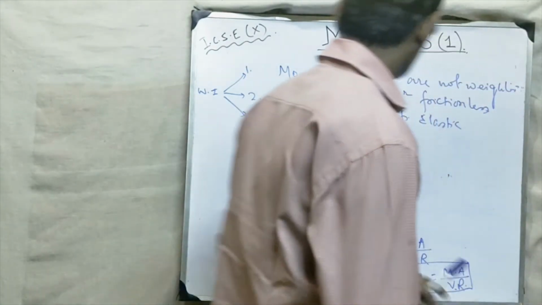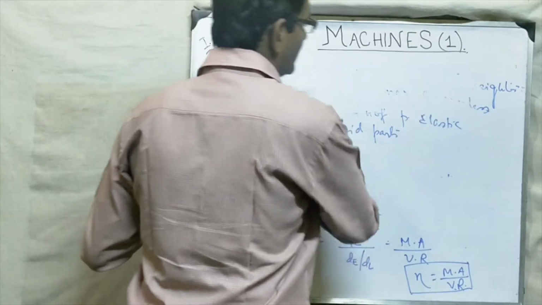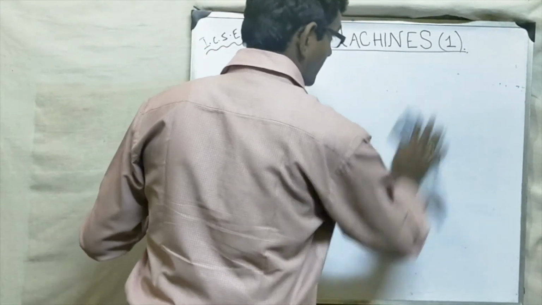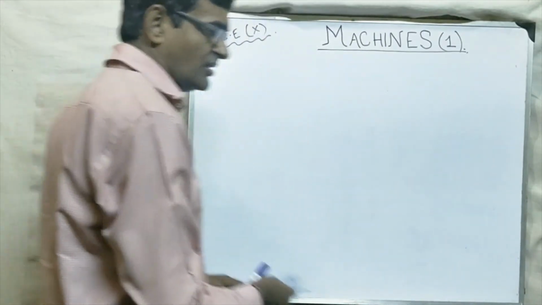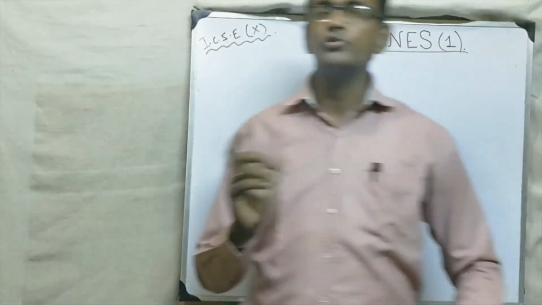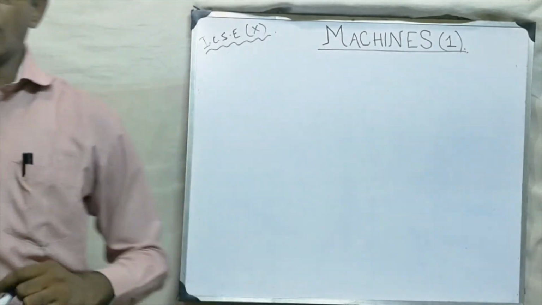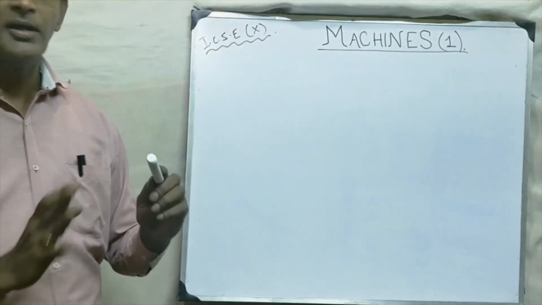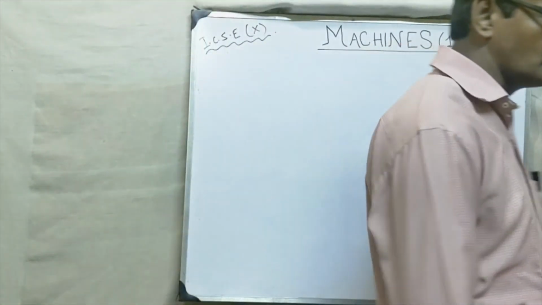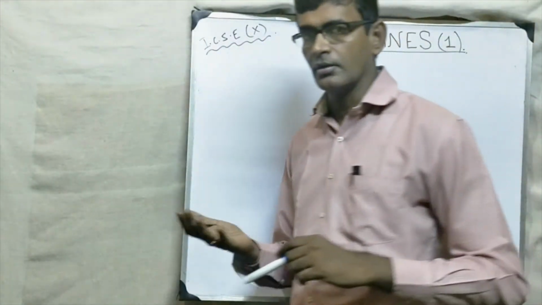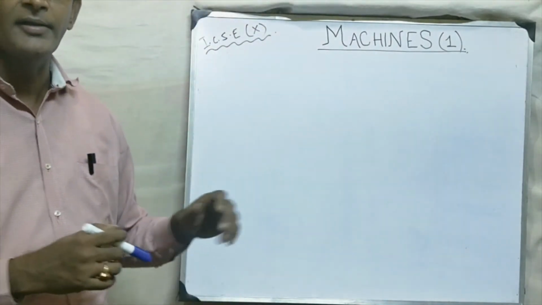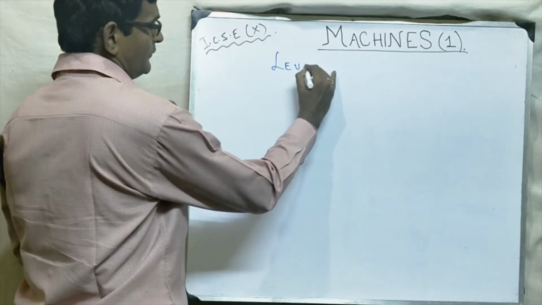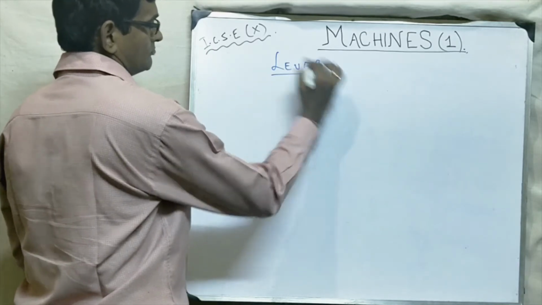Okay. So this was all about the introduction of the different definitions, different things of machine. And now we are going to study, see in our syllabus, we have to study two types of machines. One is the lever and one is the pulley. In this video, we will restrict ourselves only to the lever. And in the second video, we study details of pulley and do the numericals. So what is lever? L-E-V-E-R. Okay, please note it down.